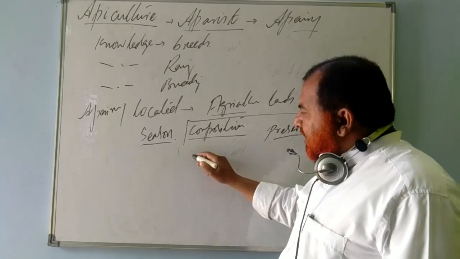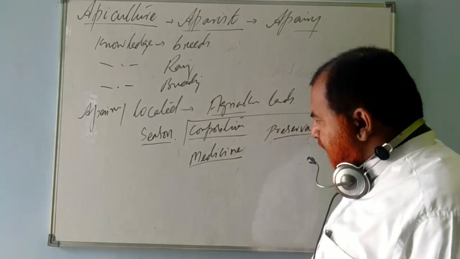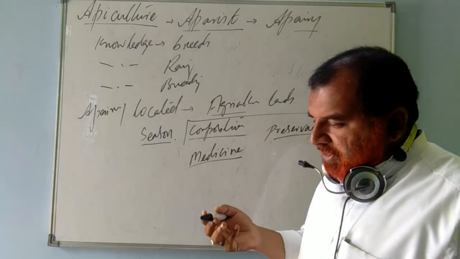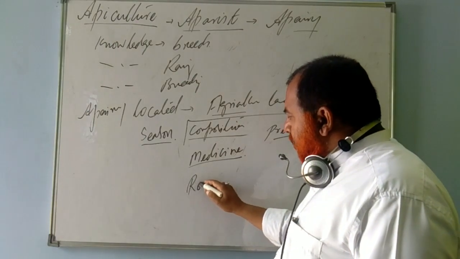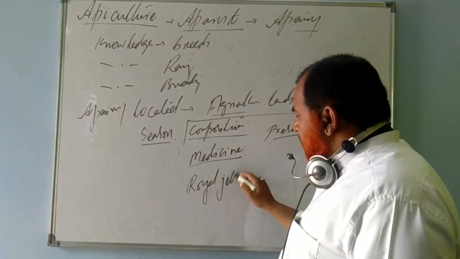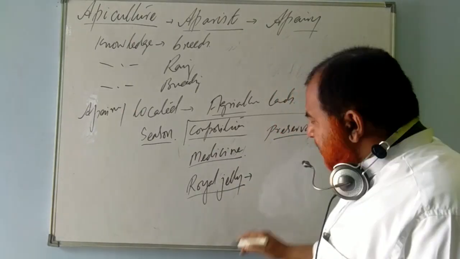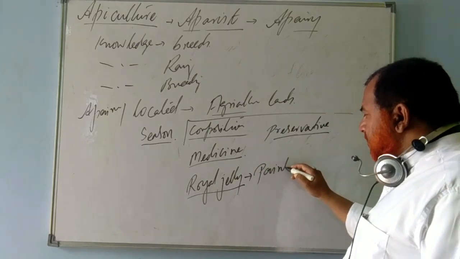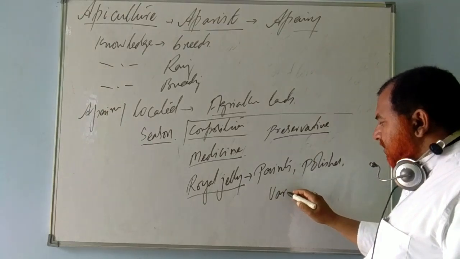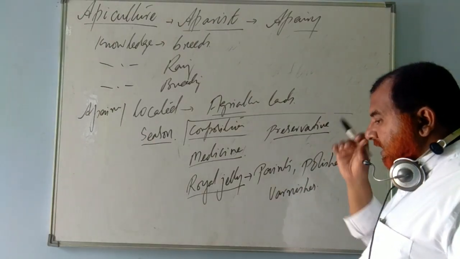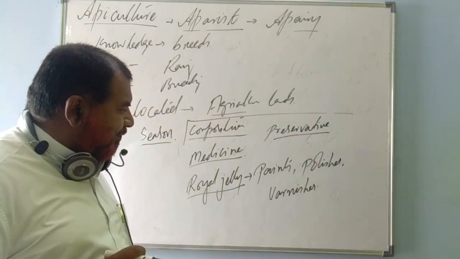What I was saying? It is used as medicine also, because it has minerals, proteins, and vitamins, right? Then royal jelly, which is a product of honeybees, is used in paints, polishes, varnishes, acrylic paints, right?